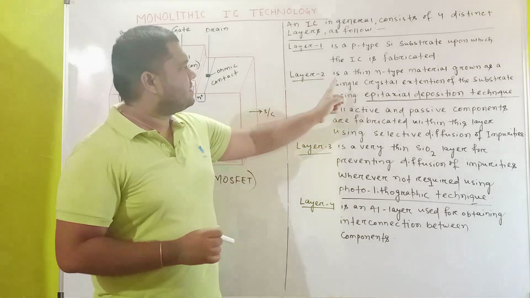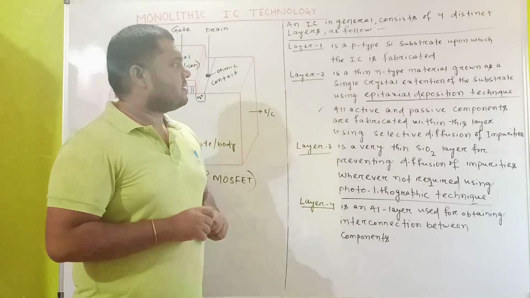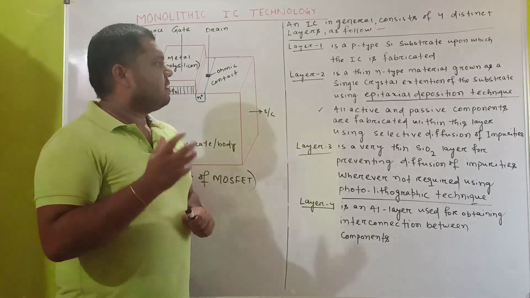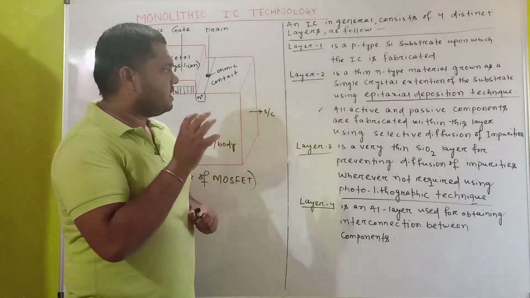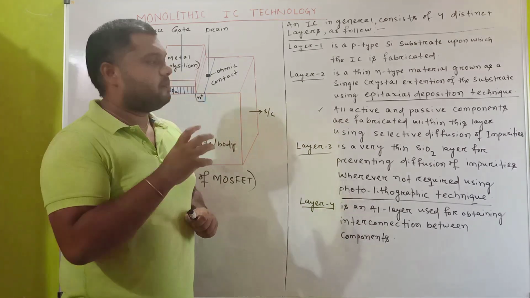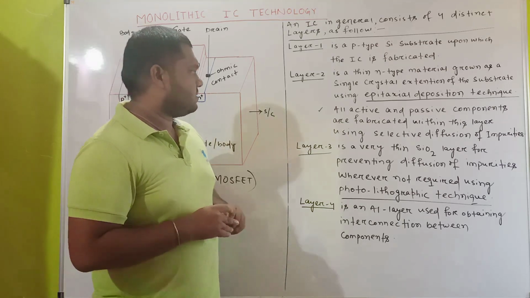Layer 2 is a thin N-type material grown as a single crystal extension of the substrate using the epitaxial deposition technique. We will study it in our next lecture. What is the epitaxial deposition technique? We will study it in our next class.